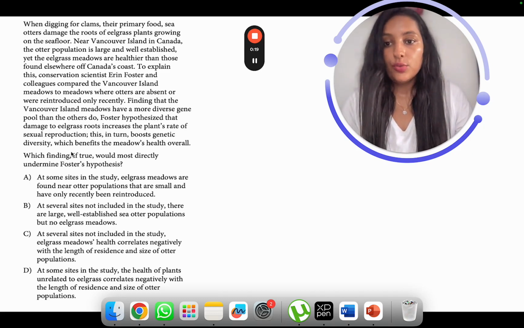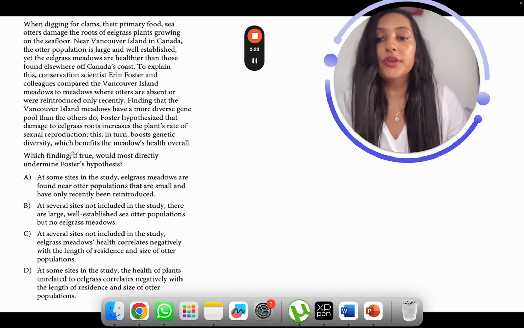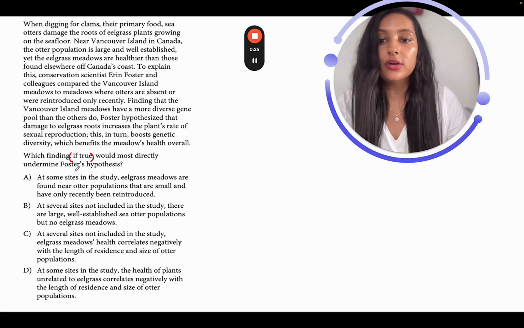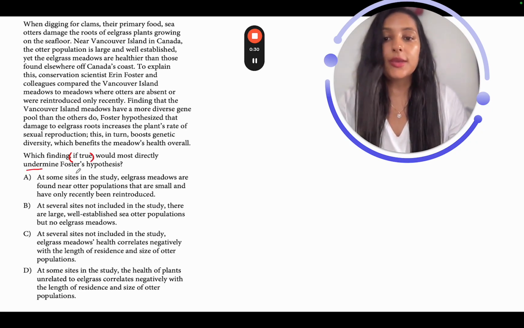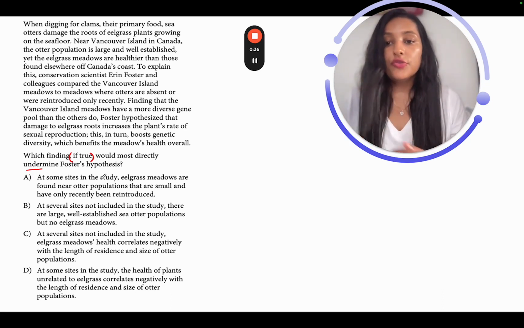So, we know that this is a command of evidence question type by looking at the question stem, which mentions "if true." And what do we need to do over here? We need to undermine Foster's hypotheses, right? So whatever this person's hypothesis is, we have to weaken it, we have to undermine it. So of course we'll have to know the hypotheses before we start understanding how to weaken this hypothesis, right?